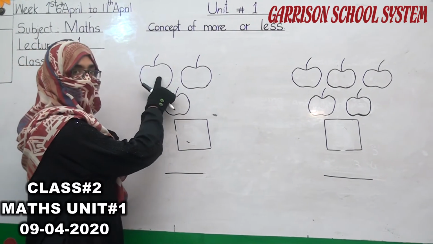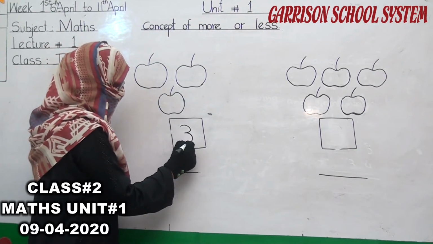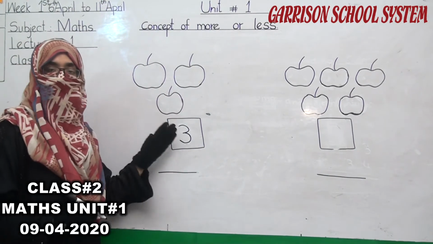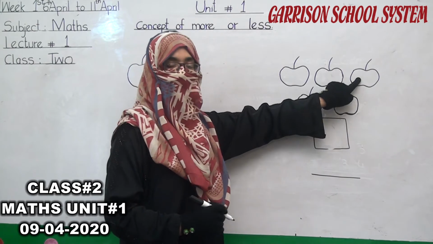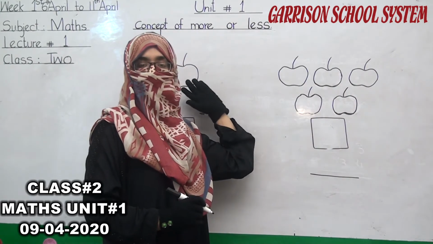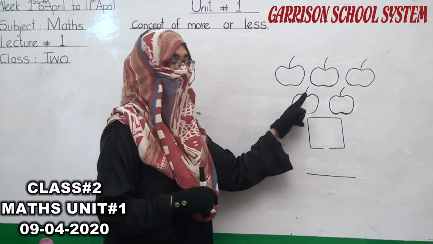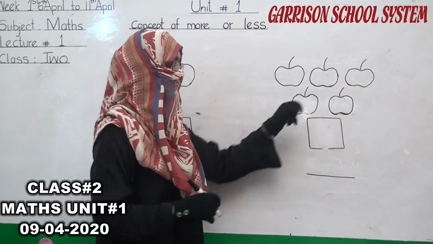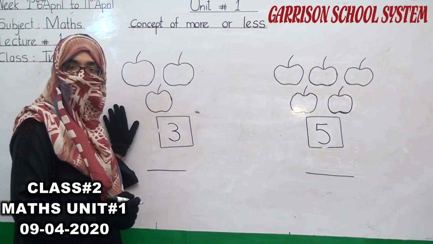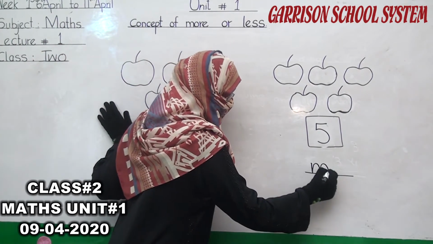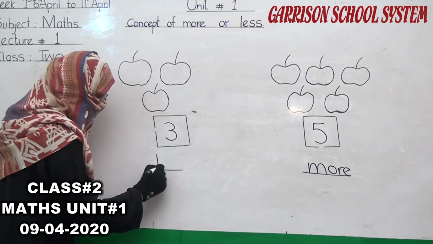1, 2, 3. How many are these apples? These are 3 apples. We write here. Now count on the other side. How many apples are there? 1, 2, 3. Oh student, these are 3 apples as we counted previously. Let's start counting next. 4. Again 1 apple is more here. Let's 5. Yes, these are 5 apples. It means these are more than this one. So we write here more, M-O-R-E, more. These are more apples and these are less apples.